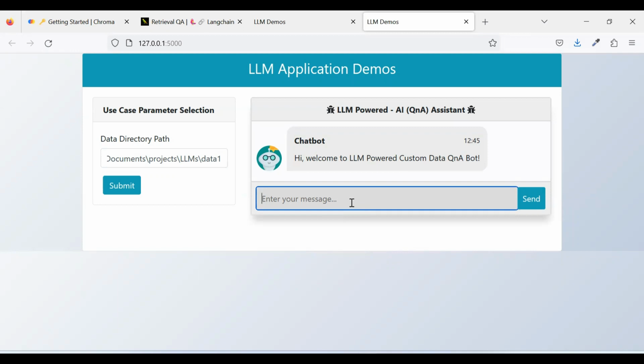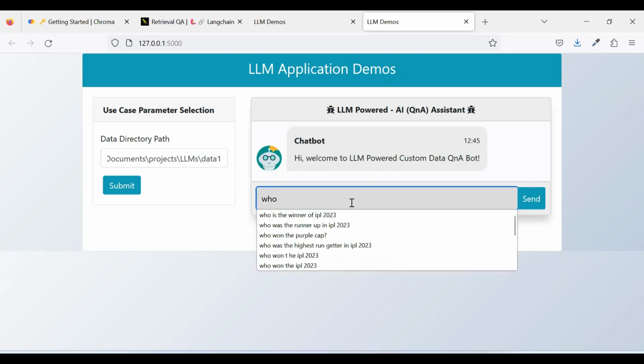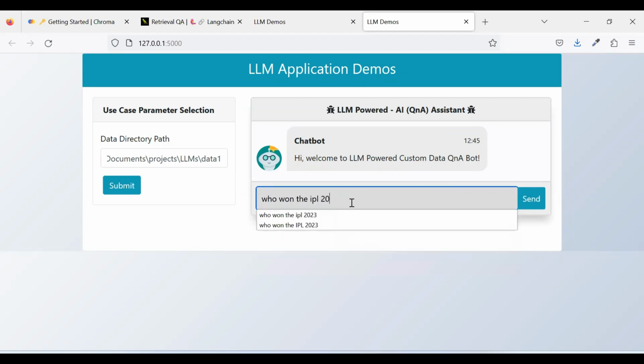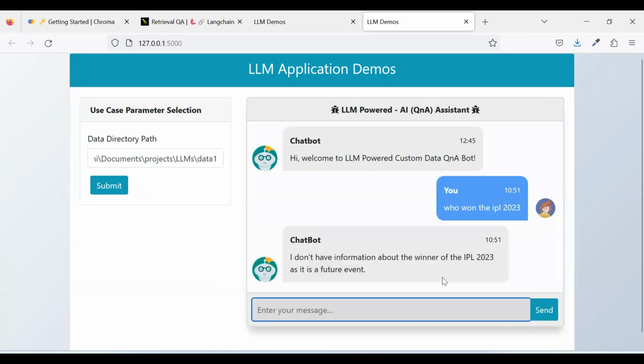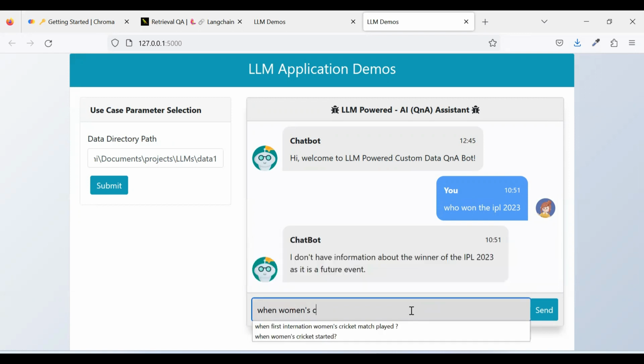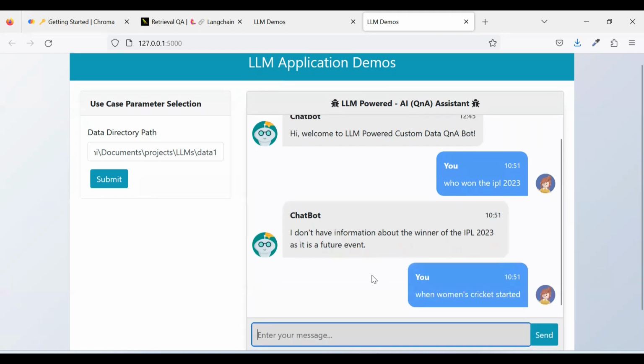Now if you ask a question around IPL, it will not answer who won the IPL 2023, because this answer is not there. So let's see what it is replying. It is clearly saying, I don't have information about the winner of the IPL 2023, as it is a future event. But it will answer all the questions around women's cricket history. So you can ask, when did women's cricket start? Let's see what answer it is giving.